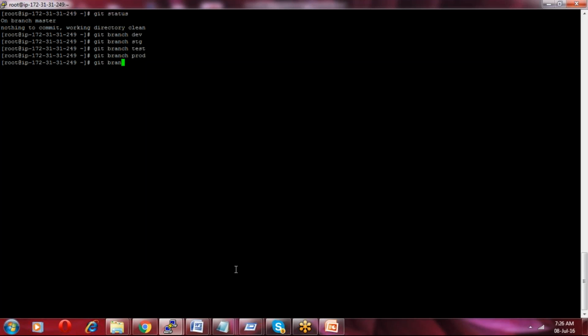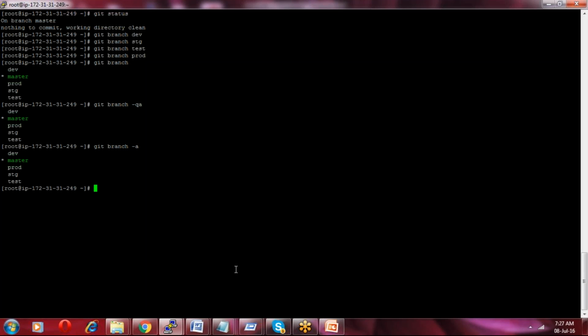If you want to see the branches, git branch, and if you want to see the complete list of branches, git branch -a. It will display the complete list of branches available on your local machine. The star in green means right now you are on the master branch.